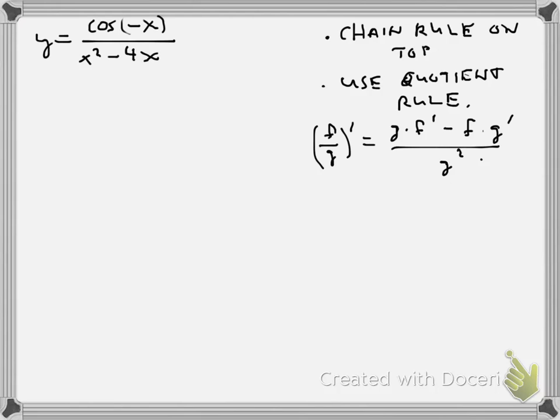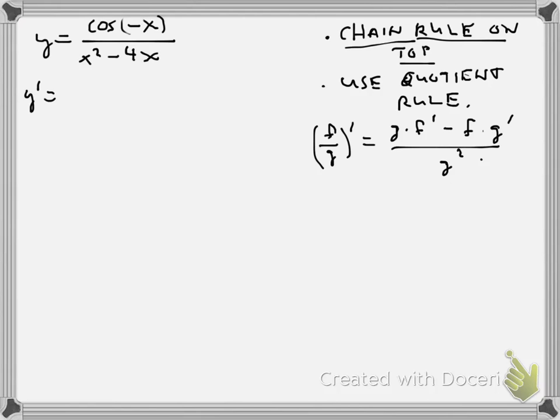The other thing to remember is that there is a chain rule on top, right? You have a negative x inside your cosine function, so the first thing you would do is the cosine derivative, and then you still have to multiply by the derivative of negative x when you do f prime. So let's go ahead and start.